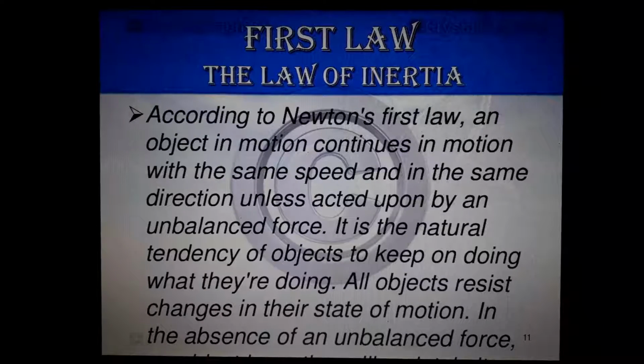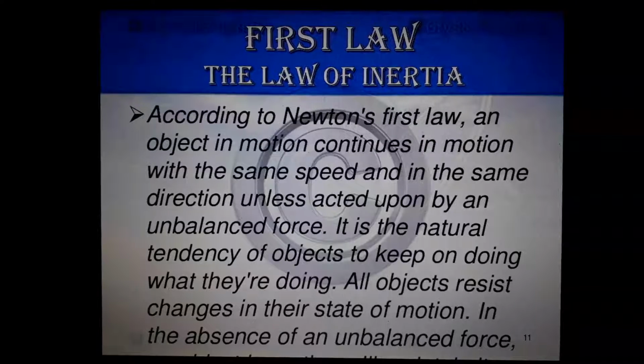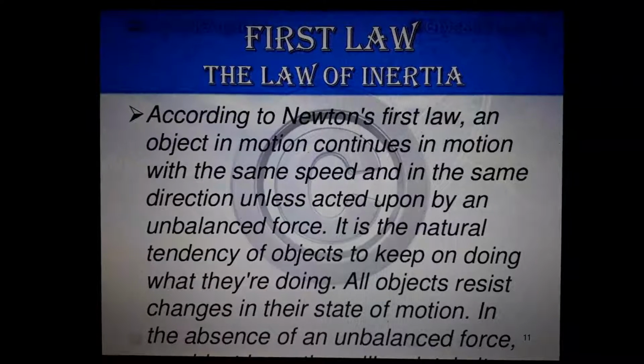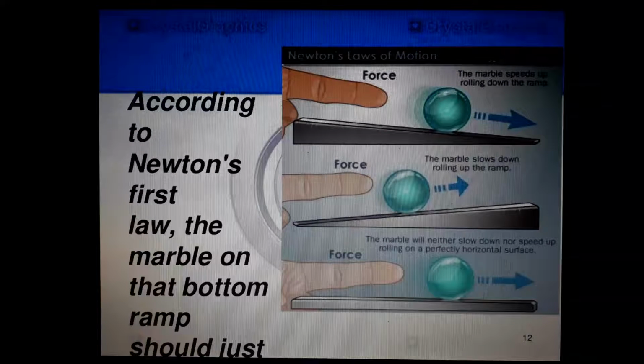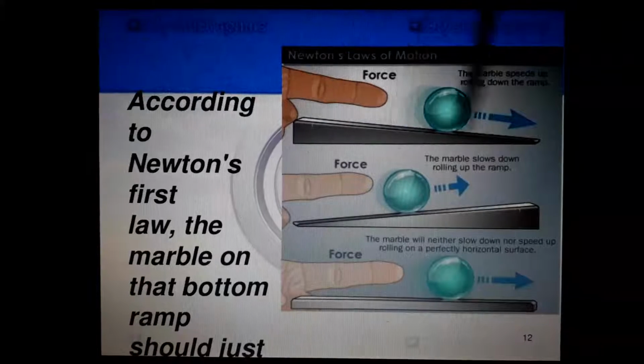Otherwise, if you are applying brake, then also the cycle will stop, isn't it? In both cases, the first unbalanced force was frictional force. In the second case, the unbalanced force was the brake applied by you, isn't it? That's the first law of motion. Let's see what the first law is. An example to evaluate the first law. So this is actually done by Galileo. Here it is Newton. Okay, this was done by Galileo.